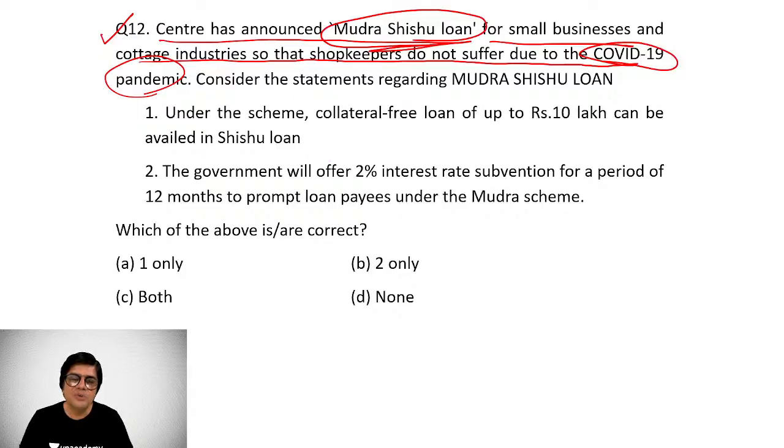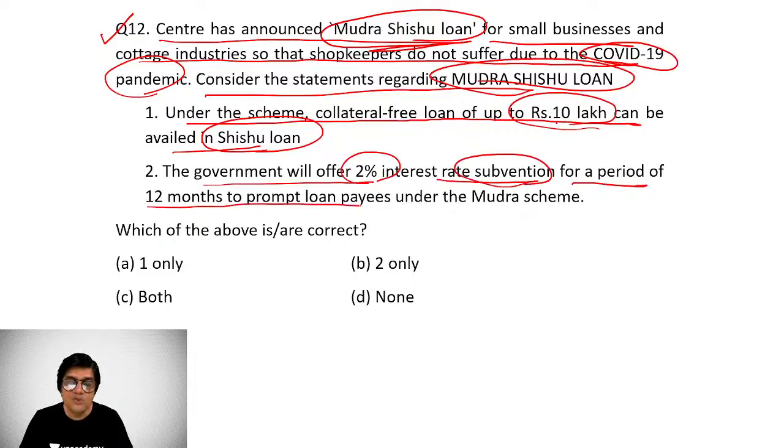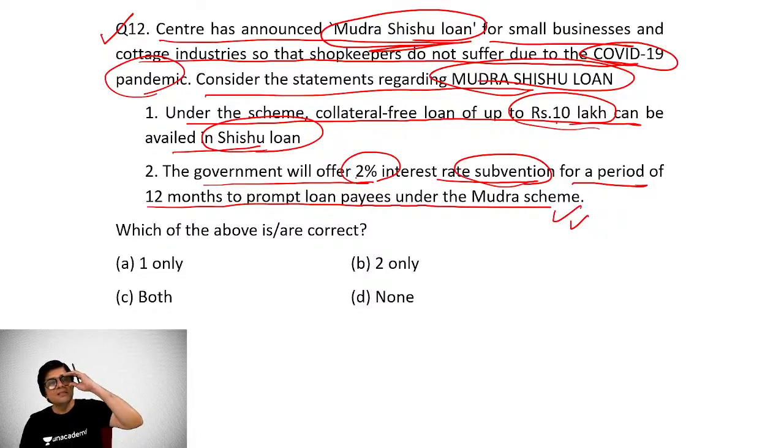Now, Mudra Shishu loan, consider the statements regarding Mudra Shishu loan under this scheme. Now, I'm talking of question number 12, and we have to find which are the correct statements under the scheme. Collateral free loan up to 10 lakh can be availed in Shishu loan. So obviously this limit is not correct. The government will offer 2% interest rate subvention for a period of 12 months to prompt loan payees under the Mudra scheme. This is correct because 2% interest rate subvention is there for a period of only 12 months, right? So that means that only statement 2 is correct.